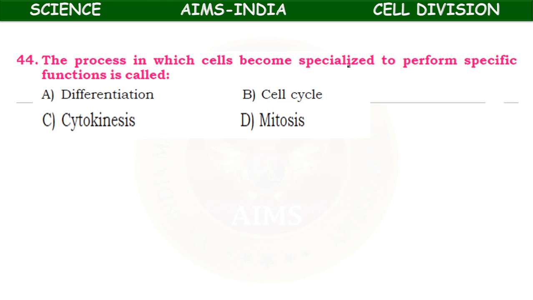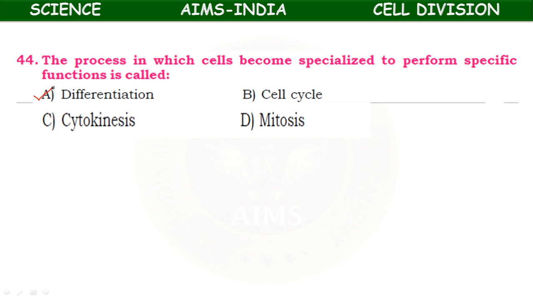The process in which cells become specialized to perform specific functions is called: differentiation, cell cycle, cytokinesis, mitosis? It is differentiation. Actually, growth involves cell division, cell maturation, and cell differentiation. Cell differentiation is very important.